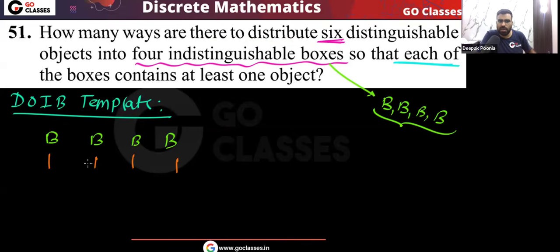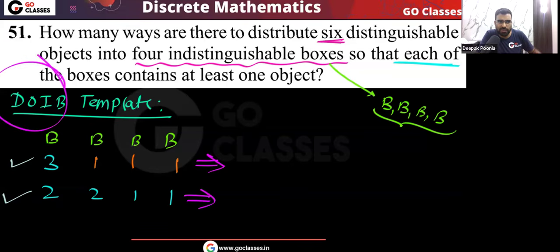So what we can do? Either we can do it like this, 3 1 1 1, or we can do it like 2 2 1 1. That's it. Yes or no? Either this is possible or this is possible. No other distribution is possible if you think about it. So we just need to find the value for these two distributions. Is this clear?